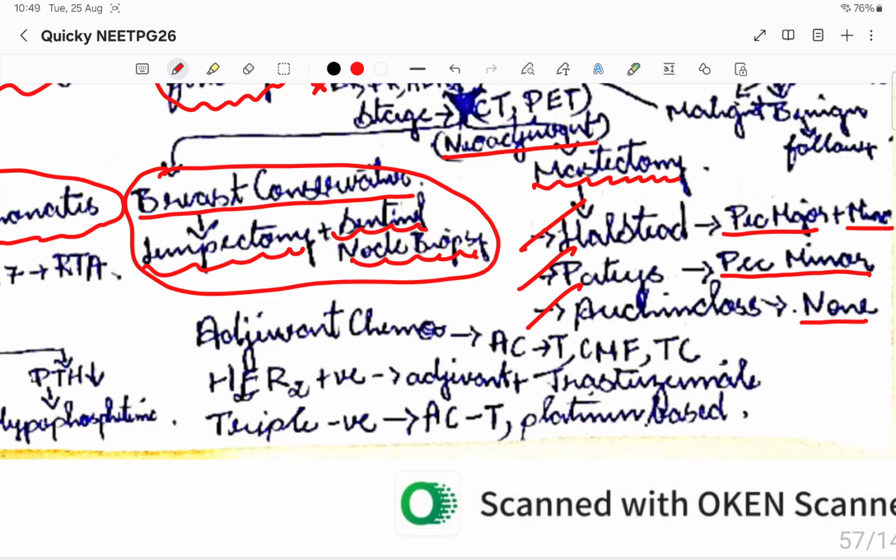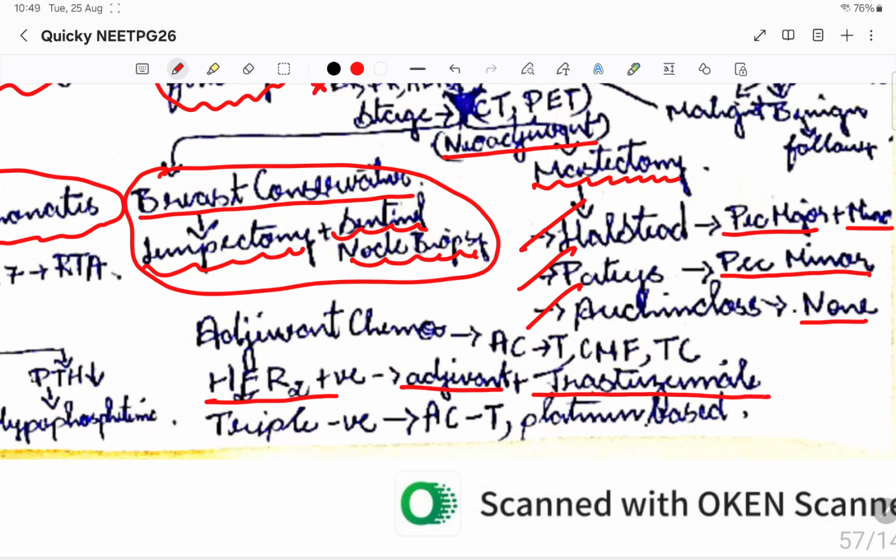Coming to adjuvant chemotherapy, there are many drugs like taxanes. If it is HER2 positive, it is very dangerous. For HER2 positive, we'll do the adjuvant chemotherapy along with trastuzumab.